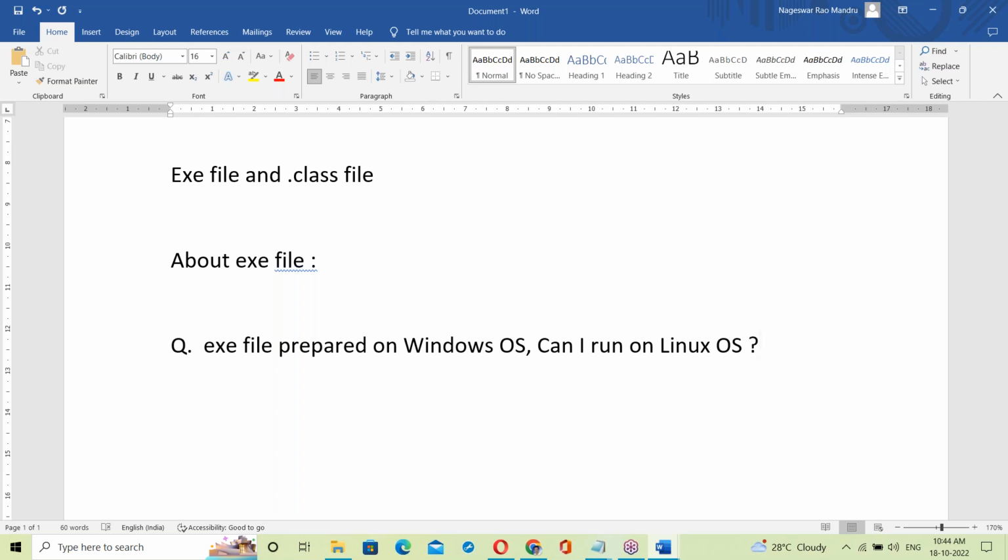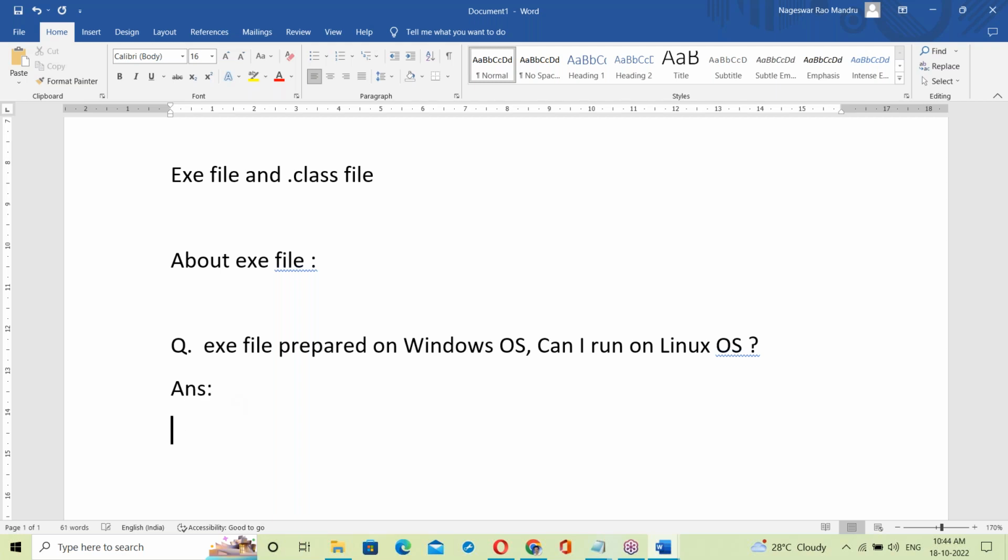The question is: an exe file prepared on Windows OS, can I run it on Linux OS?